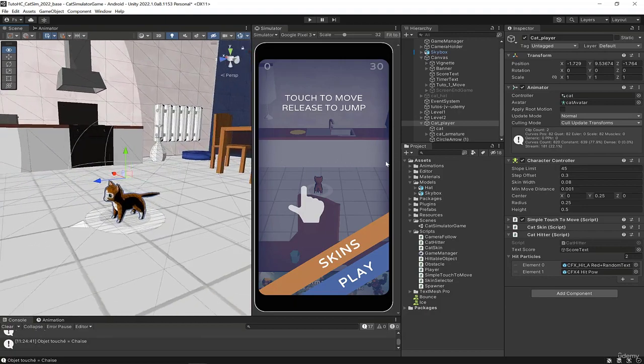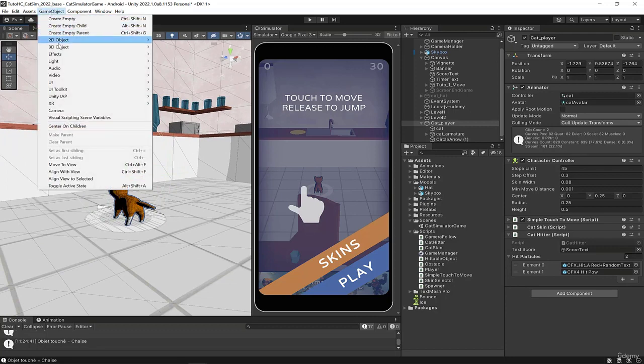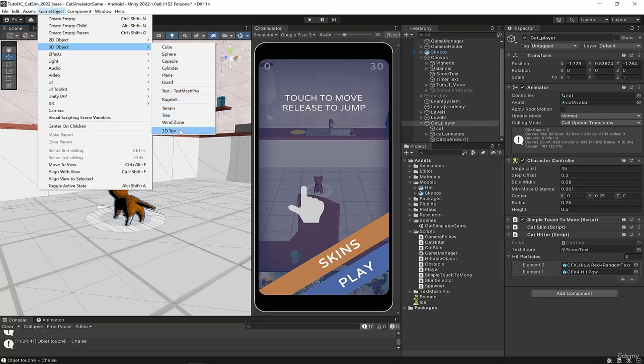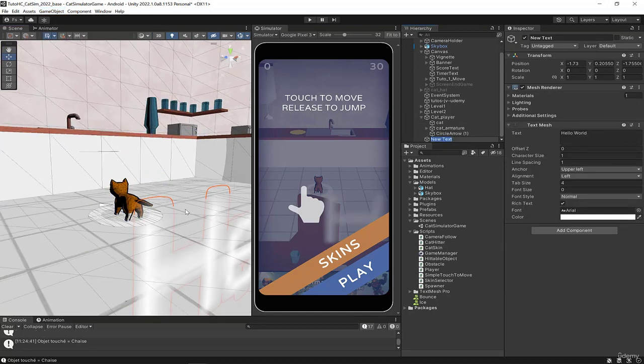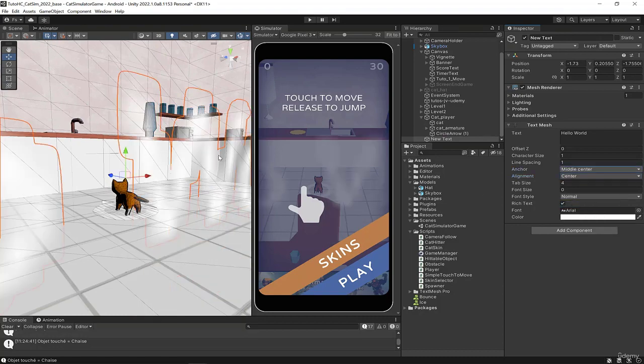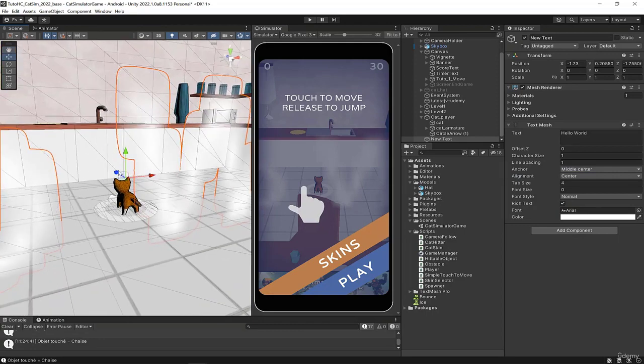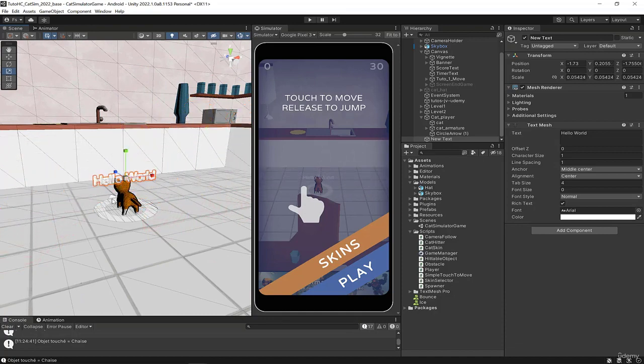Okay, what we're gonna do, let me think, just trying to figure out the best way to do it. I do game object, 3D text, which will allow me to create a 3D text that you can see here. This text has properties. I'll align it to the center and I'll align it to the middle center. So we've got this 3D text roughly there. We can't see it very well, so I'll reduce its size like this. Yep, better this way.